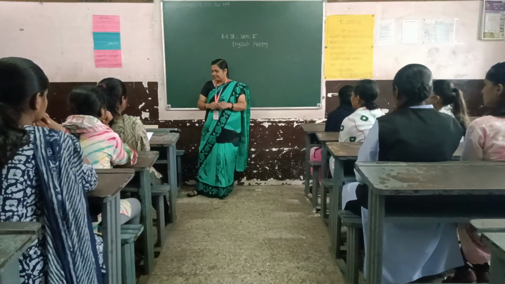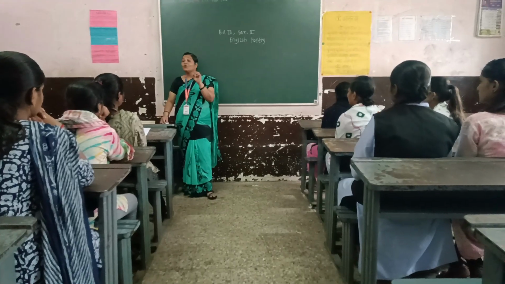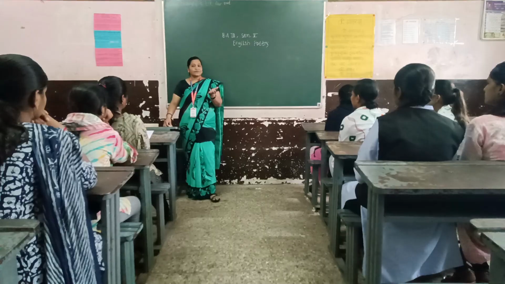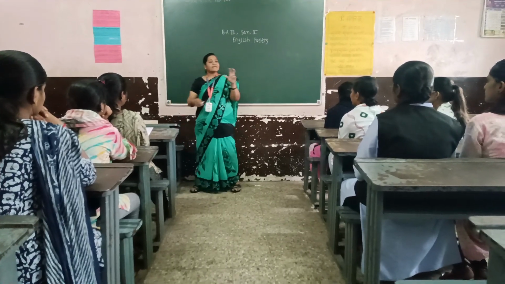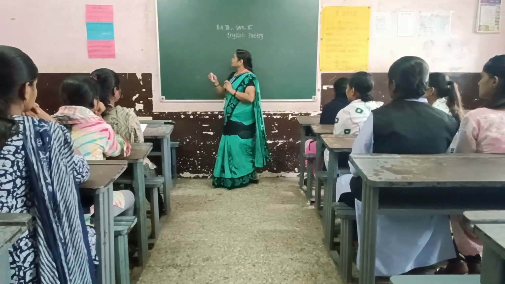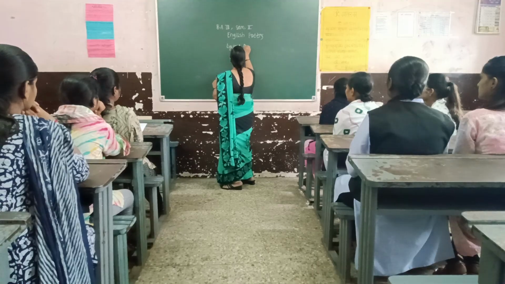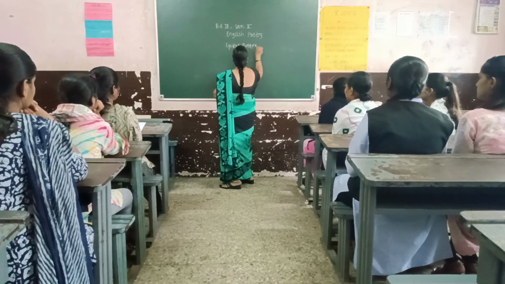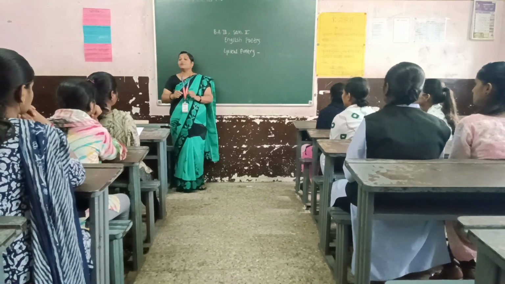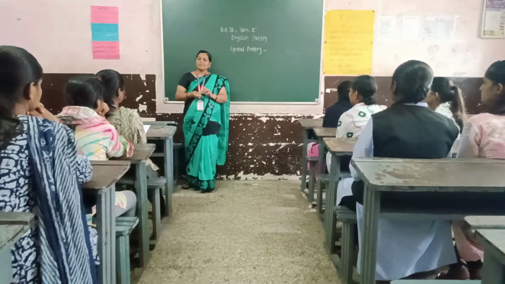The Elizabethan era, or Elizabethan age, is the golden age of poetry. In this age, various kinds of poetry developed and flourished. Lyrical poetry is one of the most important outcomes of Elizabethan poetry. Do you know what lyrical poetry is?